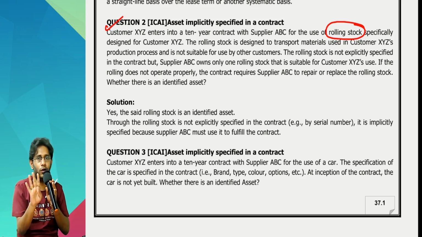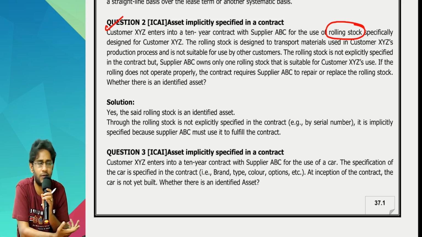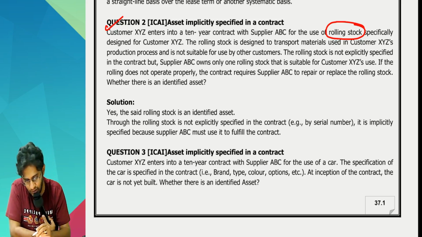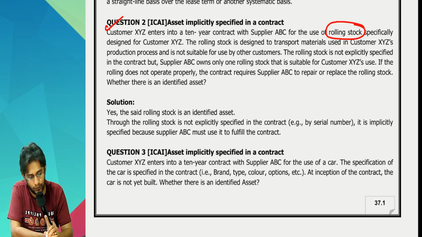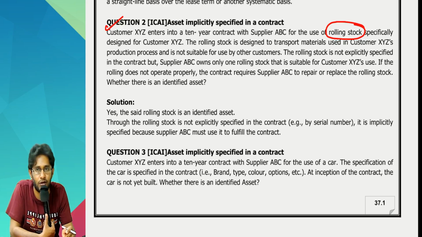You have 4 rolling stocks, but only one rolling stock matches my description. Tell me, sir, is the asset identified or not? Yes, it is identified. If the rolling stock does not operate properly, the contract requires ABC to repair or replace it. That's okay. Whether there is an identified asset, the answer is yes, because even though it is not explicitly mentioned, implicitly it is identified.